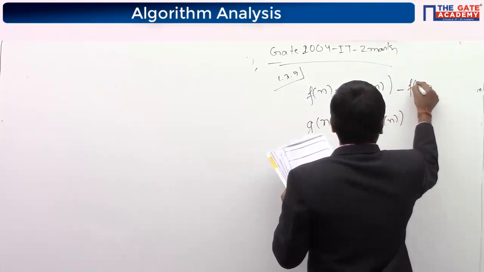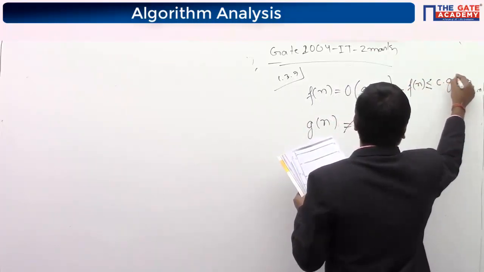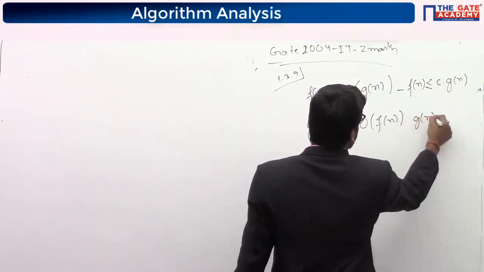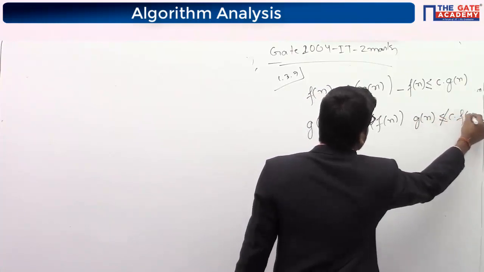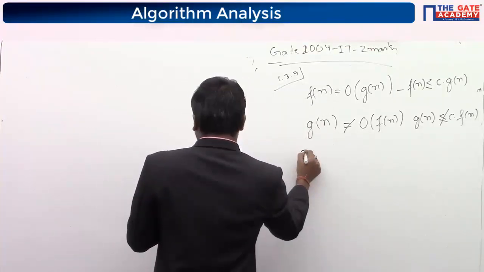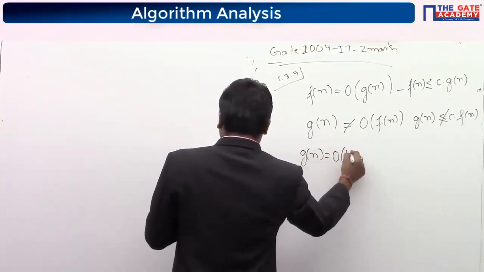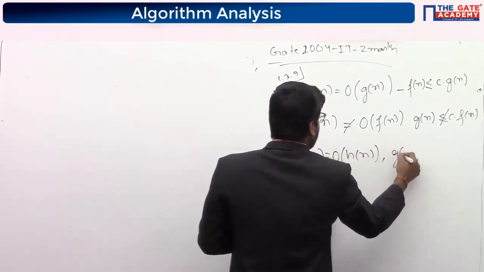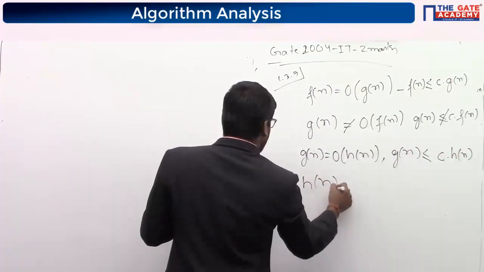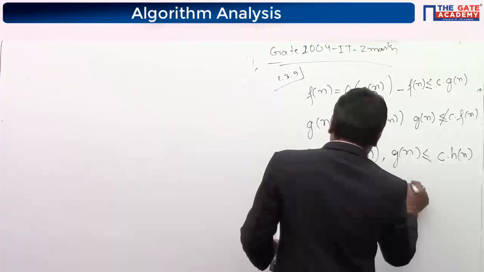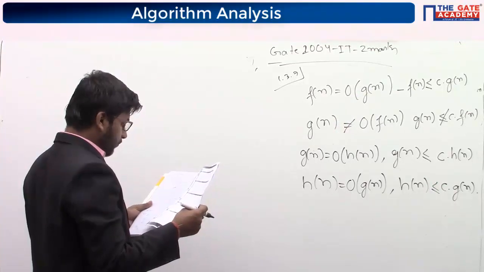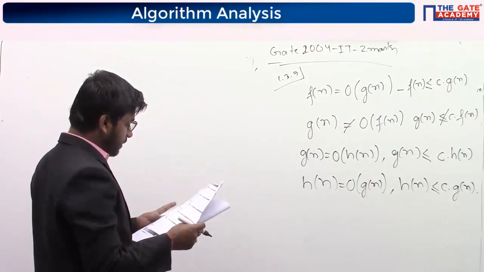From this we can say f(n) is smaller than or equal to c g(n), and g(n) is not smaller than or equal to c f(n). Now g(n) is big O of h(n), so g(n) is smaller than or equal to c h(n). And h(n) is not big O of g(n)... h(n) is smaller than or equal to c g(n). Now they are asking which one of the following statements is false.